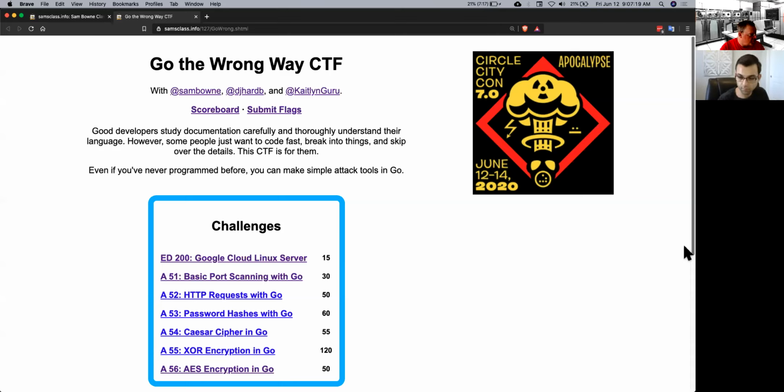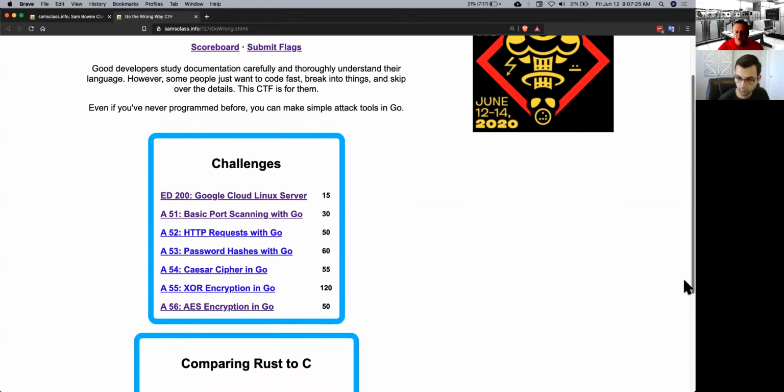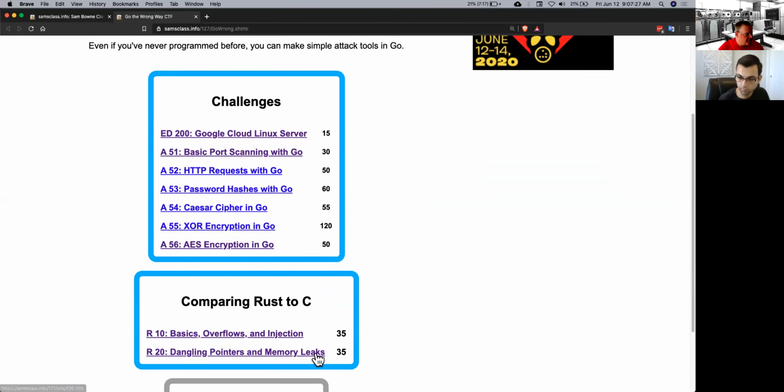So I wrote this workshop in Go, and then I heard about Rust. Rust is the real new hotness, and I just made a really short workshop on why Rust is so valuable and stuck it down here in case you care. I'm going to talk mostly about Go here, but maybe at the end we can talk a bit about Rust, because that is probably the next thing.